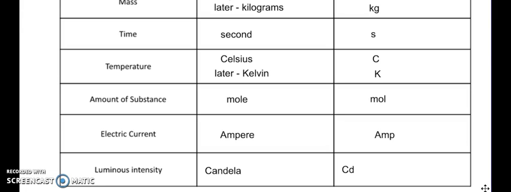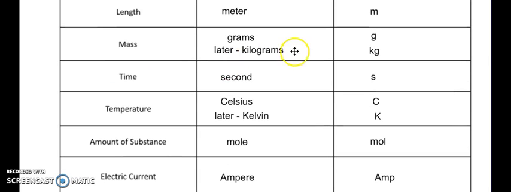Now, those are only 7 units, but every other unit is based on those. Do you remember me even talking to you about kinetic energy? Kinetic energy, I said, is 1/2 mv squared. So we can talk about m as a mass, being a kilogram today. And then velocity, well, what is velocity? Meters per second. So you square that. So a kilogram meter squared per second squared would be the unit for energy. And that would be defined perhaps as a joule, which we'll talk about later. So yes, every other unit is defined from these 7.